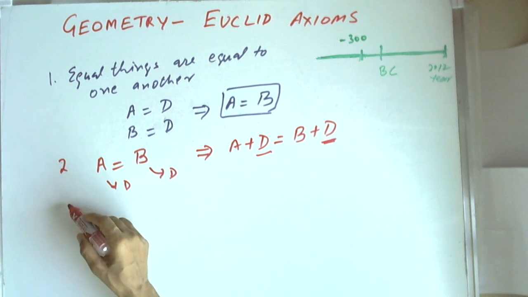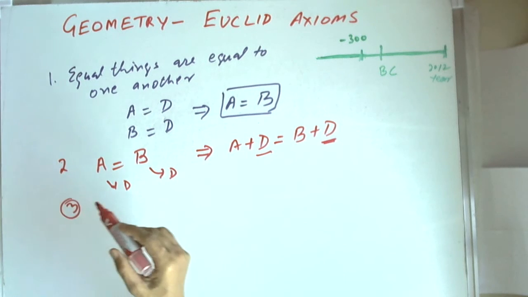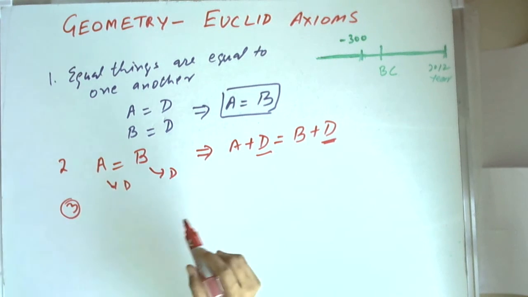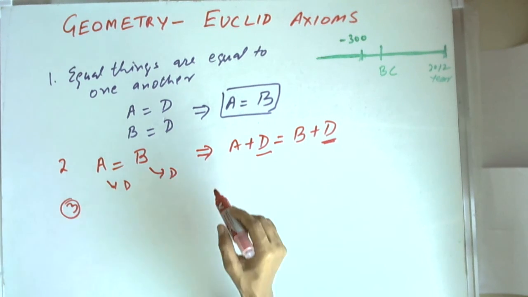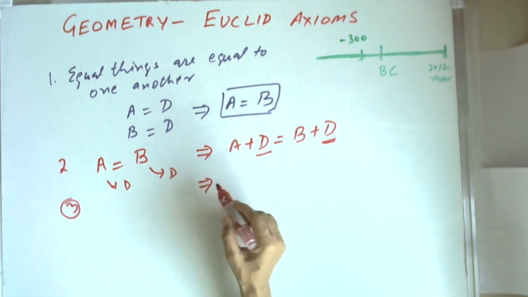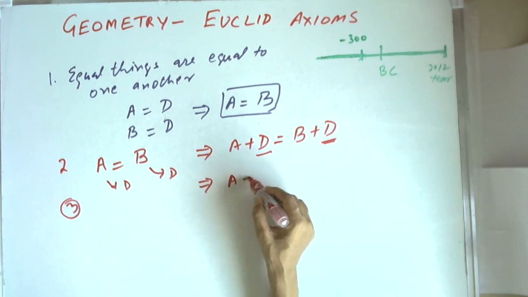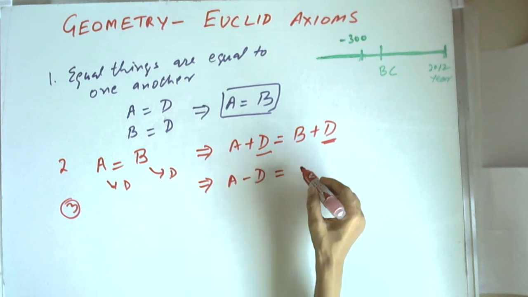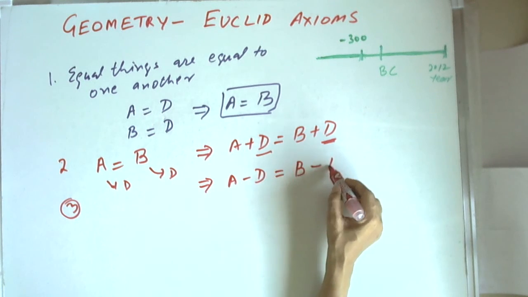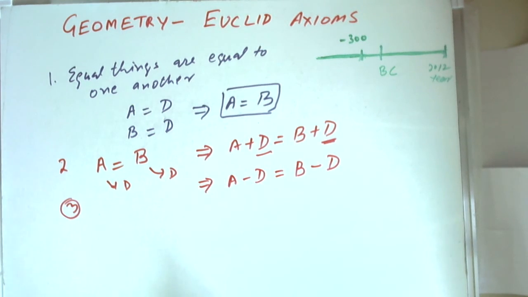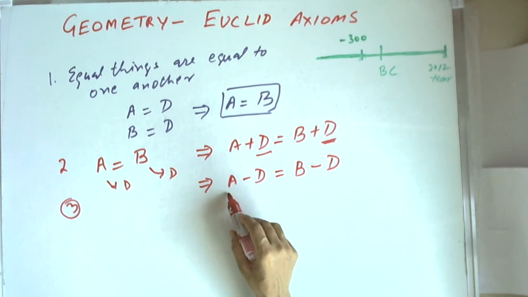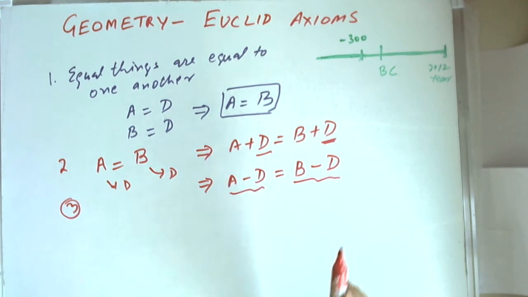The third axiom is that if we subtract the same thing from both sides, then after subtraction also it will remain the same. So if we subtract D from both sides, then after subtraction A minus D will be equal to B minus D.